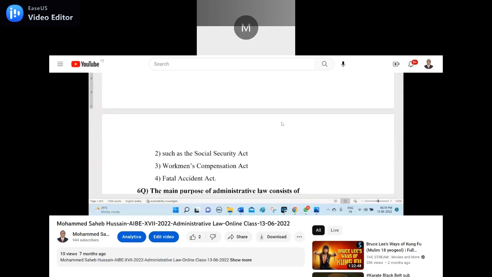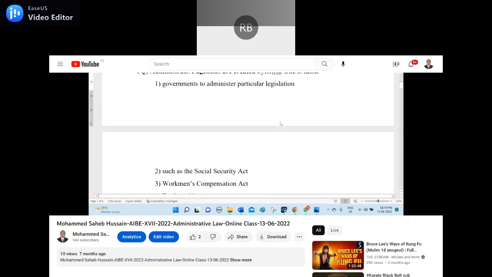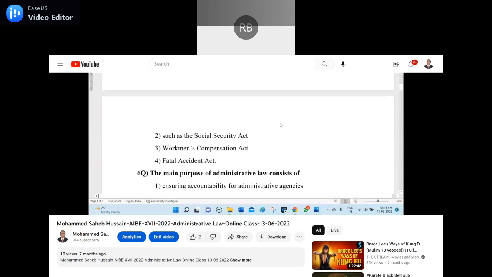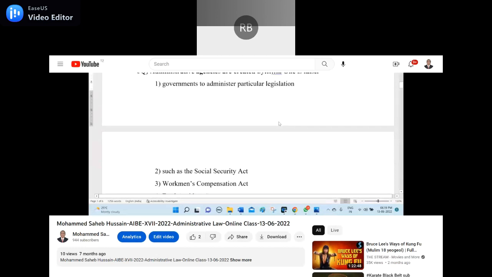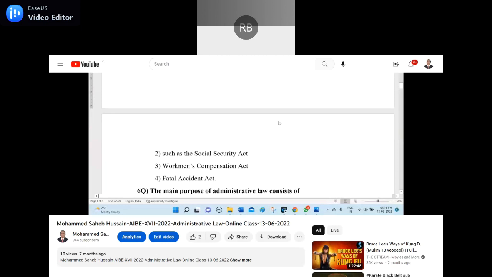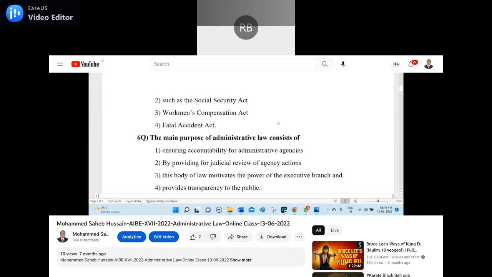Yes, the right answer is Fatal Accident Act is not there, but Workman's Compensation Act is there, and Social Security Act is there, and the government to administer the particular legislation is there. So fourth is the answer for the fifth question, which is not connected. Okay, say yes. Can I proceed? Yes, sir.